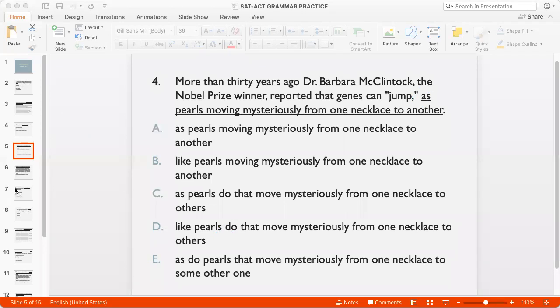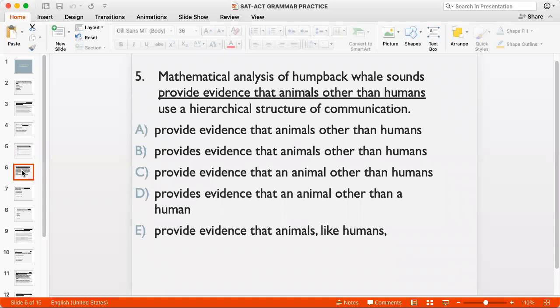Okay, let's go to question 5. Mathematical analysis of humpback whale sounds provide evidence. Okay, so I can spot my first error here. The subject for this verb is analysis. What provide evidence? Analysis, which is singular. This is singular, so it can't be provide, it has to be provides. So any option with provide can be dismissed. Now, mathematical analysis of humpback whale sounds provides evidence that animals other than humans use a hierarchical structure of communication.